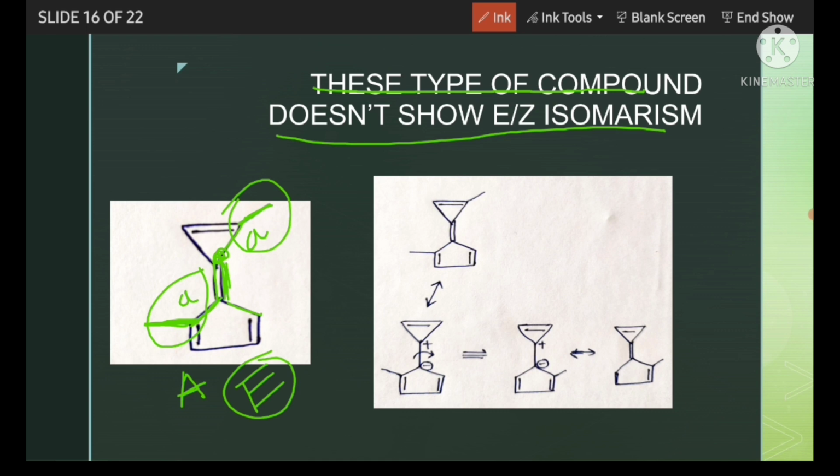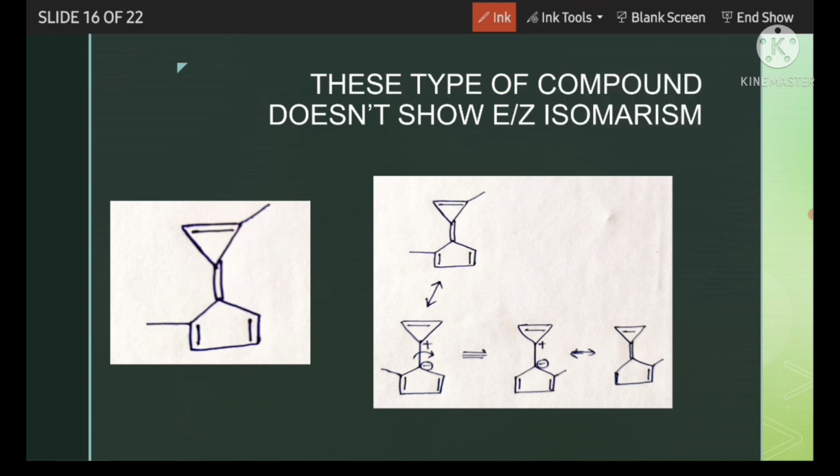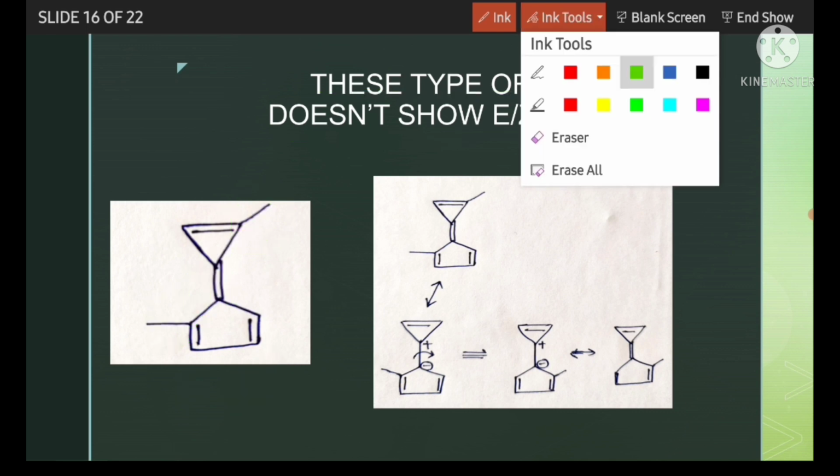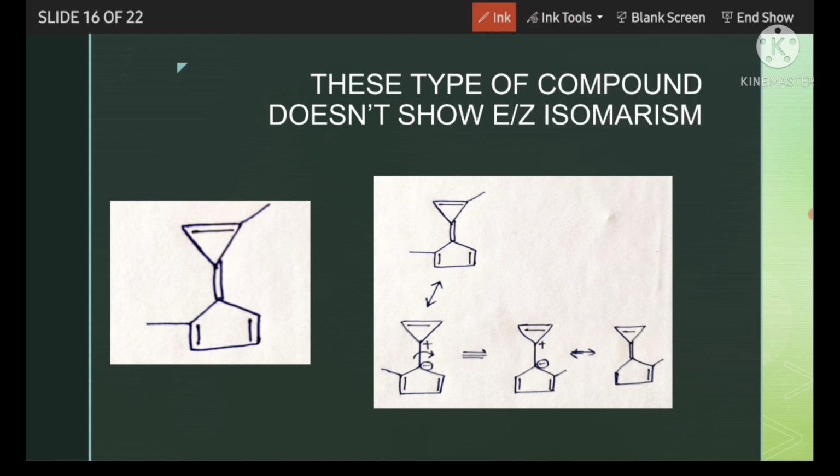What is the reason? Let's understand it very quickly. Practically, this compound has a resonating structure like this, where the 5-member ring gets a negative charge and the 3-member ring gets a positive charge.